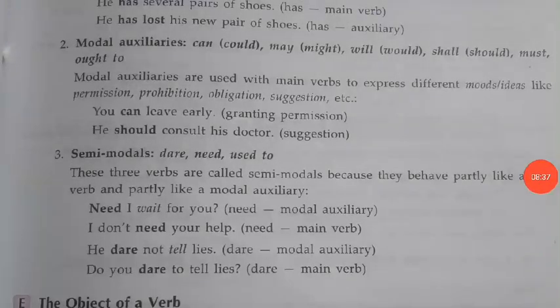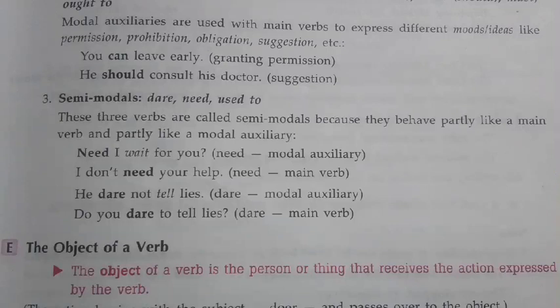Now the next topic is semi-modals: dare, need, used to. These three verbs are called semi-modals because they behave partly like a main verb and partly like a modal auxiliary. That's why they are known as semi-modals. Need I wait for you? Need here is a modal auxiliary. I don't need your help. Need is here a main verb. He dare not tell lies: dare is a modal auxiliary. Do you dare to tell lies? Here it is used as a main verb.